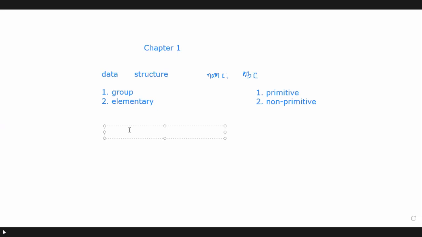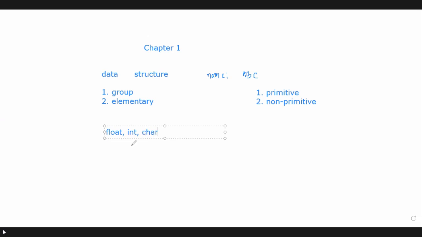That means we need to know which data types we can use in the program. If we want to use some fractional number, we can use float, double, long double data types. If we want to use whole numbers such as 1, 2, 3, 4, we can use integer, short integer, long integer. If we want to use alphabetical data, we can use the character data type, right?